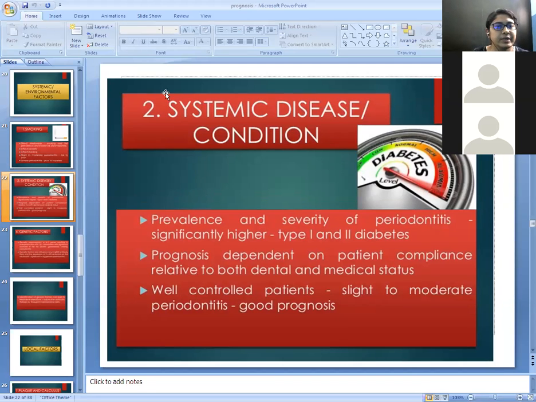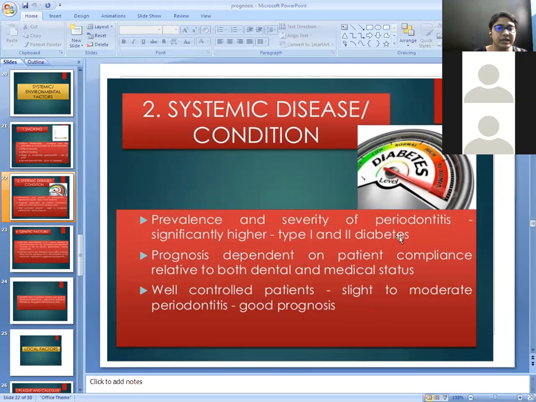Next is the systemic conditions and diseases. Prevalence and severity of periodontitis is significantly higher in type 1 and type 2 diabetic patients. Basically, diabetic patients have poor wound healing. That means the healing does not occur properly in diabetic patients. Second, the main hallmark of the diabetic patient is multiple abscesses in the oral cavity.